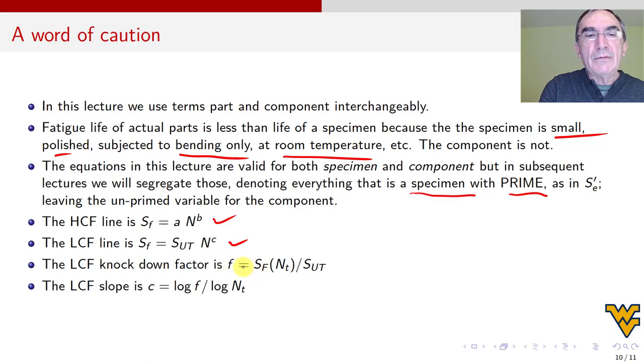We don't have to use a graph or anything. And the slope C, we got this far, is log F divided by log N_T. If we have F, or we assume F, we can calculate the slope and we're done. But obviously we have to do more because we don't have A and we don't have B, the intercept and the slope of the high cycle fatigue line, which we need in this equation right here.